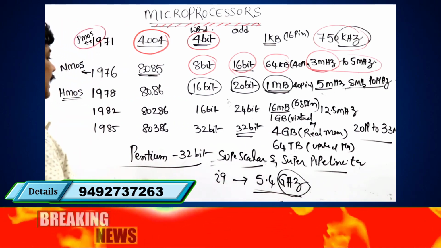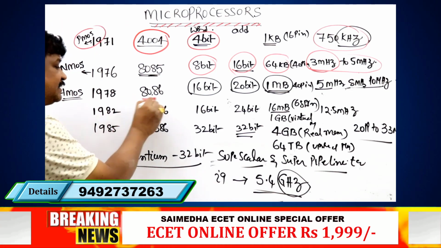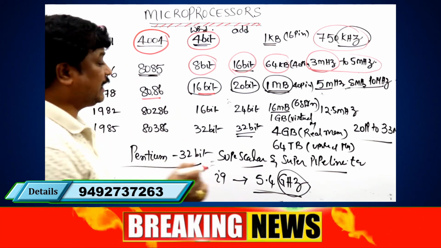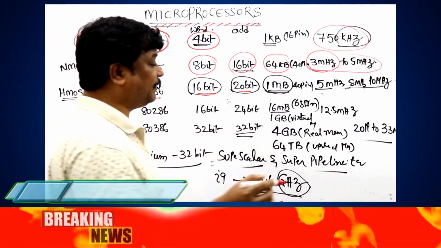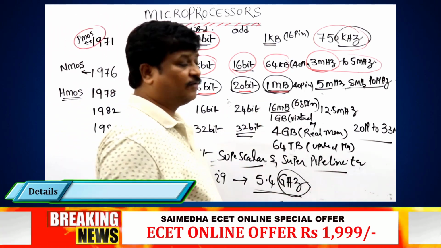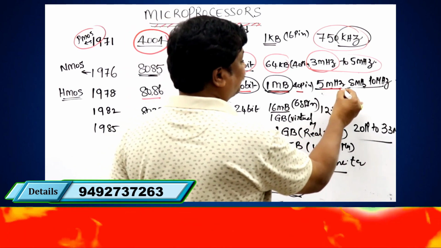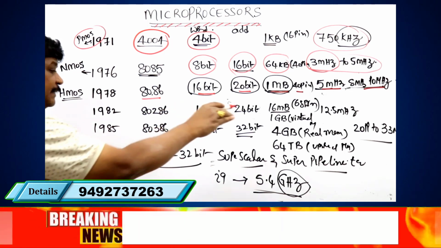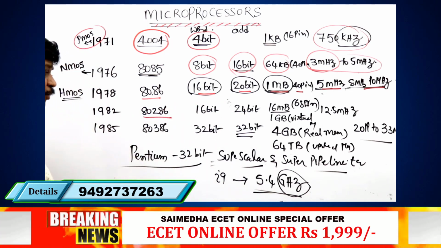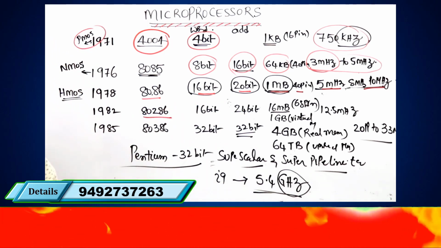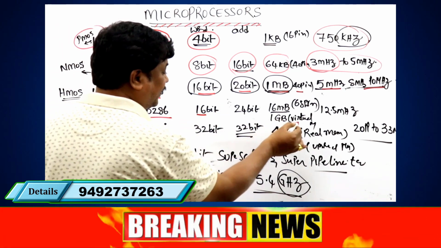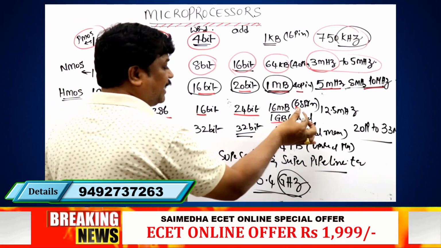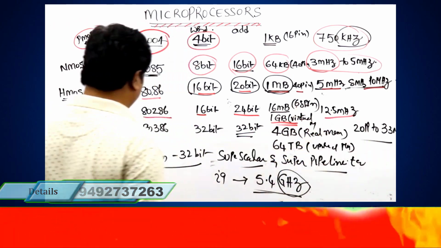Most examinations have 8086, which is the first advanced 16-bit microprocessor. Address capacity is 20 bits, so memory size is 1 megabyte. It is a 40-pin package, with clock frequency 5 to 10 MHz. The virtual memory concept was introduced in the 80286 microprocessor, which is 16-bit with a 24-bit address. How much real memory, how much virtual memory, what is the frequency?